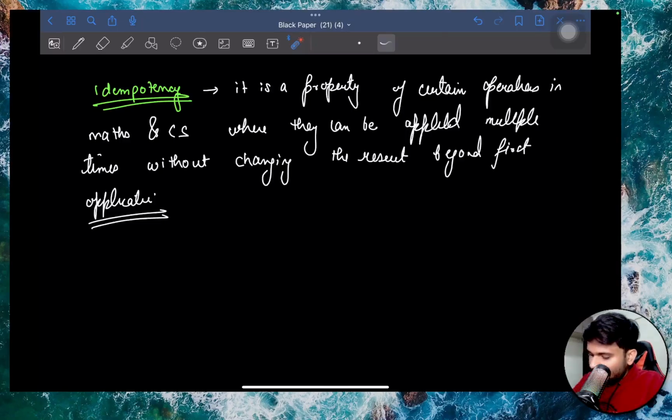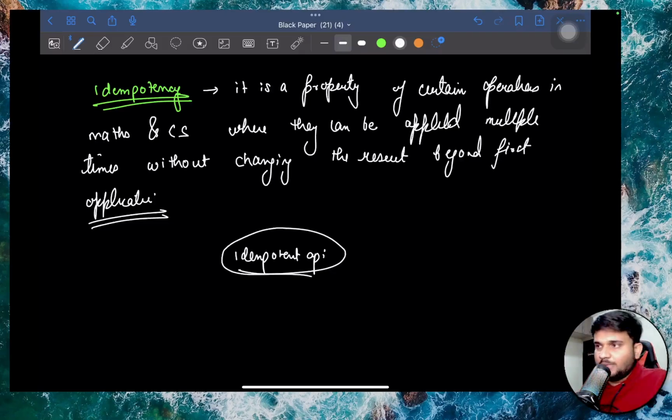And from here we have the concept of idempotent APIs. What are idempotent APIs? Idempotent APIs are those kinds of APIs in which, if the action of the API has already been successfully implemented once, and by mistake, due to some system error, front end mistake, or some user mistake, one more similar request comes up, we are not going to apply the second one, third one, and beyond that. After the first successful application, it's not going to work.